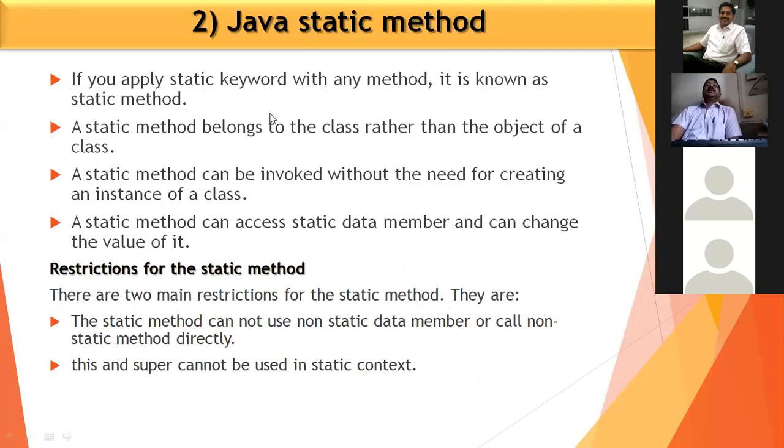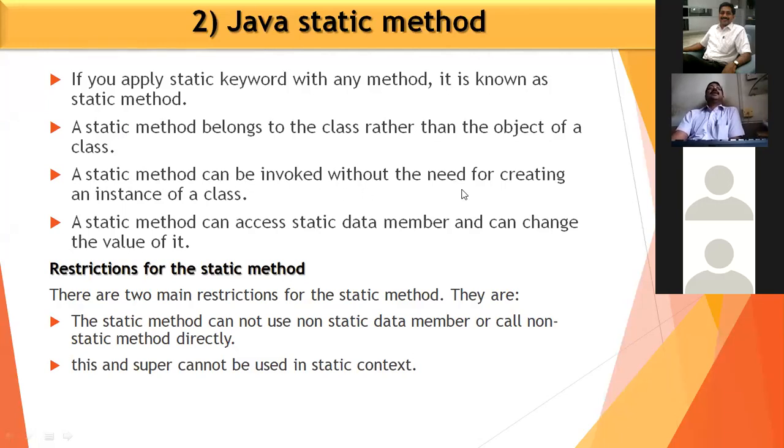Second, Java static methods. If you apply the static keyword with any method, it is known as a static method. A static method belongs to the class rather than the object of a class. So we are not referring to the object, we are referring to the class by using static as a variable or a method.